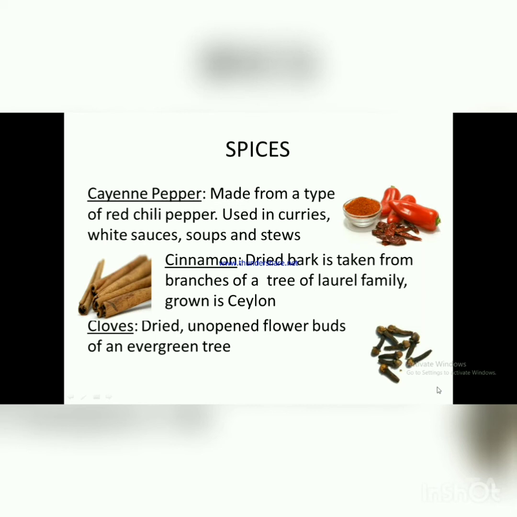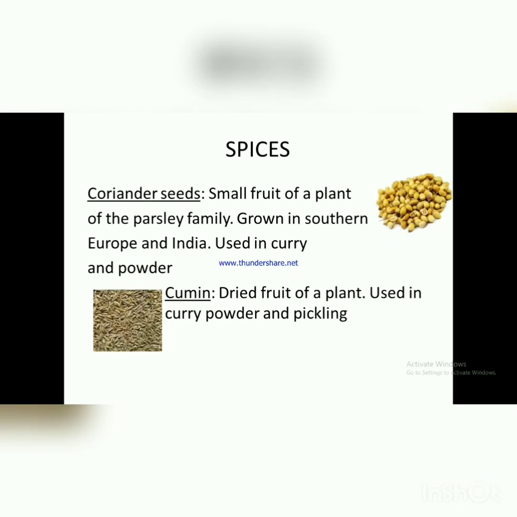Cinnamon. Dried bark taken from the branches of a tree of the laurel family, grows in Ceylon. Cloves. Dried unopened flower bud of an evergreen tree. Coriander seed. It's a small fruit of a plant of the parsley family. Grows in southern Europe and India. Used in curries and powder.